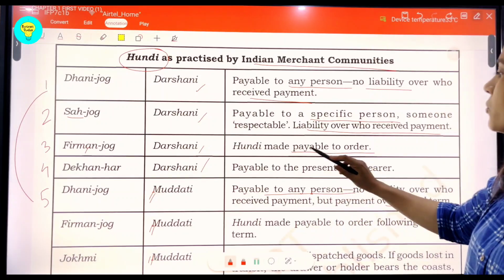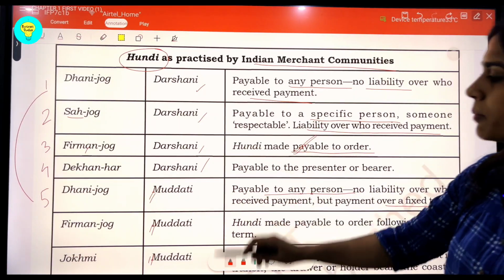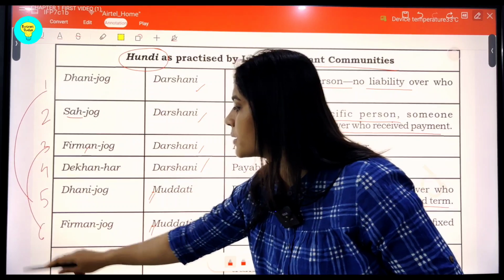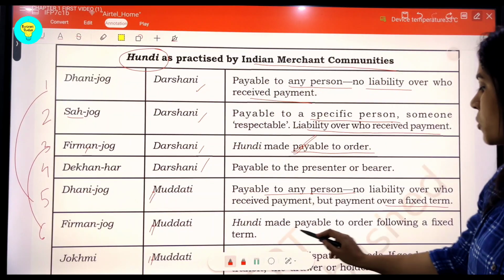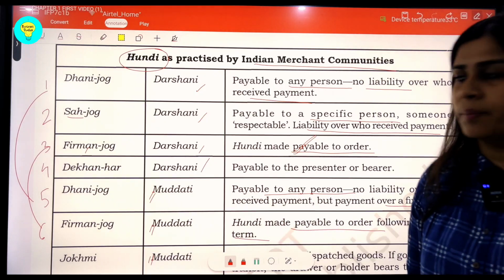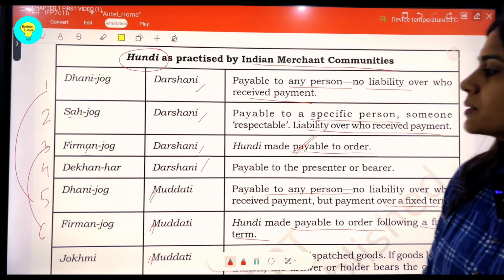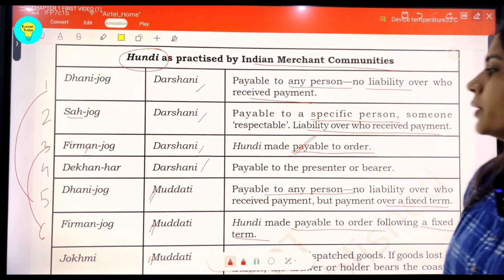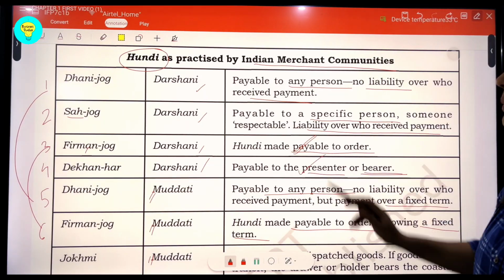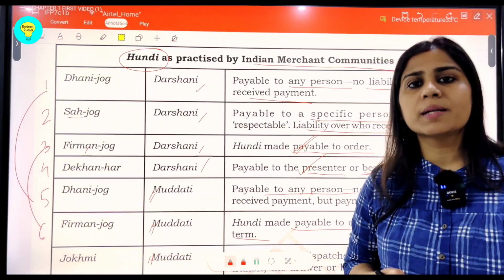So it is payable to order. Similarly in Farman Jog Muddati Hundi, this third point can be related to the 6th type, Farman Jog, where it is also payable to an order but following a fixed span of time. Then next in line students is Dekhan Har Hundi. This is payable to presenter or bearer of the Hundi. Bearer means anybody who picks up this instrument has to be paid.